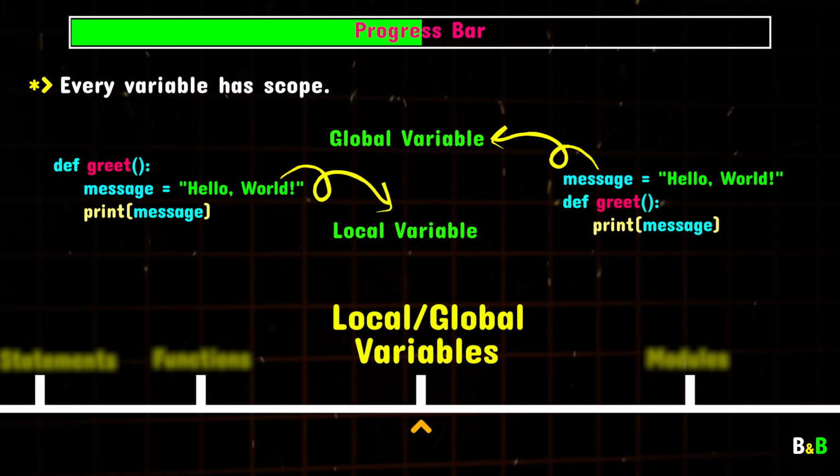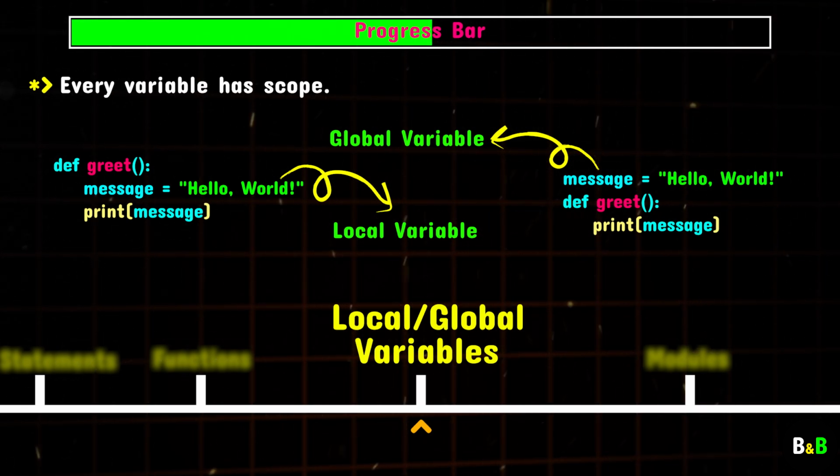First, we'll see why it's important to understand the difference between local and global variables. Then we'll learn how to declare and use them effectively. For example, you'll see how local variables help keep your functions clean and self-contained, while global variables allow you to share data across multiple parts of your program.